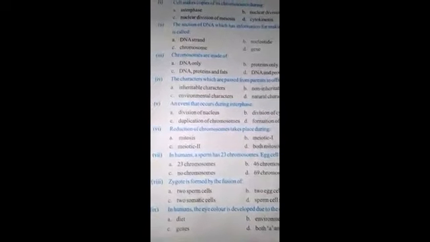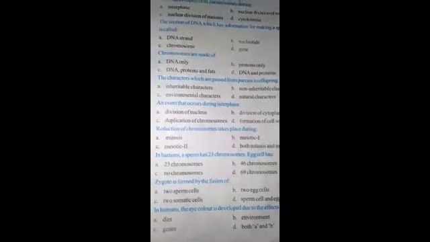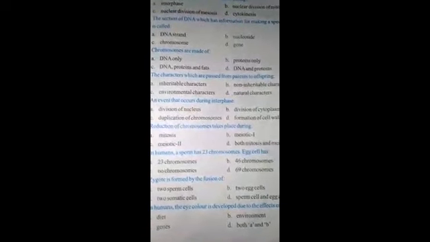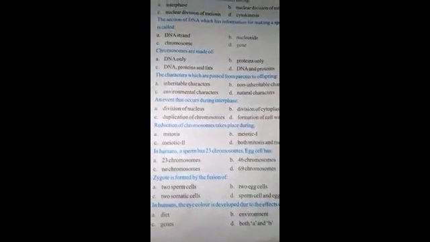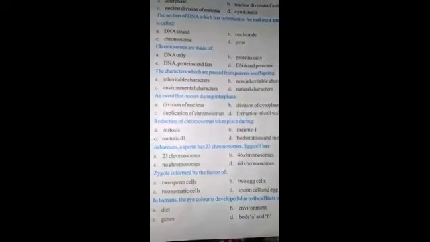DNA and proteins. Fourth statement, the characters which are passed from parents to offspring, option A. Inheritable characters, option B. Non-inheritable characters, C. Environmental characters, D. Natural characters. The correct option is A. Inheritable characters.